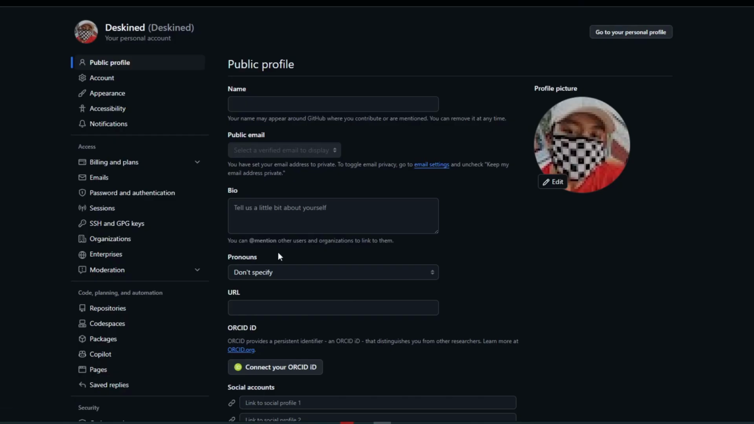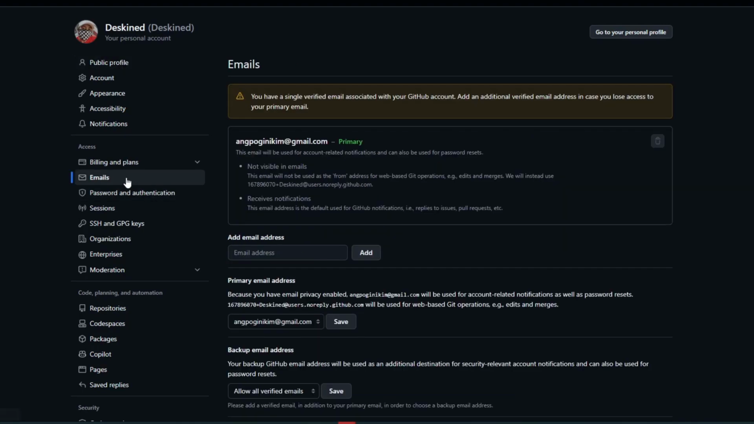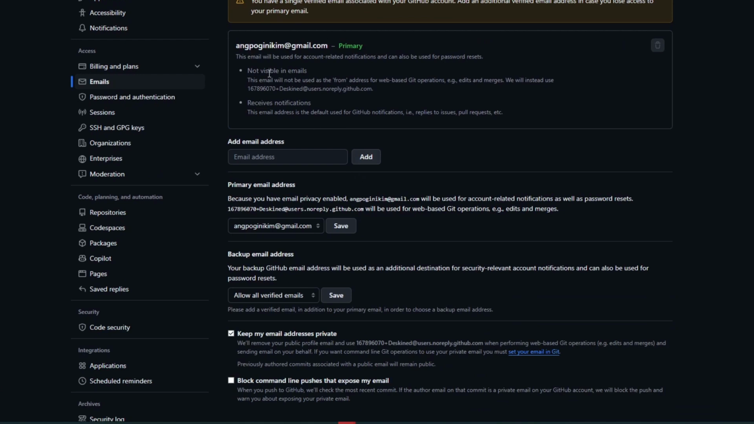And so, going back to the settings of our GitHub account, you want to navigate through the access category, and inside we have the email option. Click on the email option, and from here we can then see the primary email that we are currently using. Now to add your school email, just go ahead and input that right here. Click on the add button, and you want to make sure that you select your school as the primary email address by navigating through this pop-up menu and clicking on the save button.